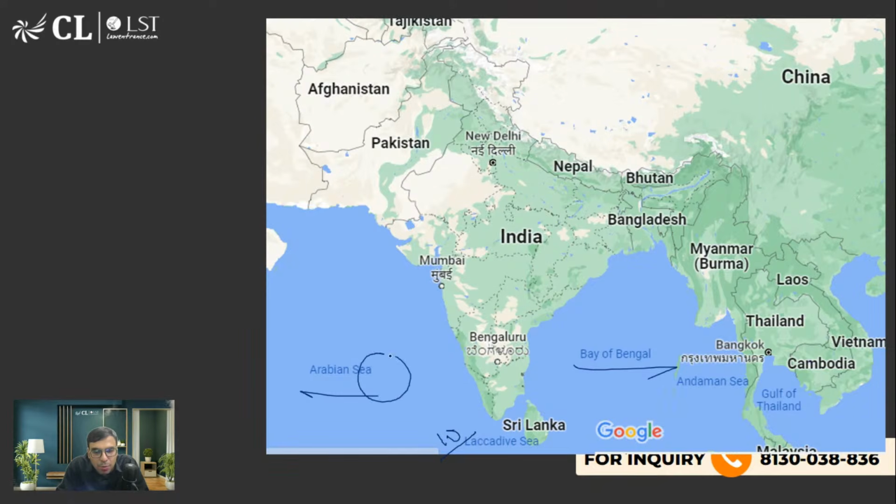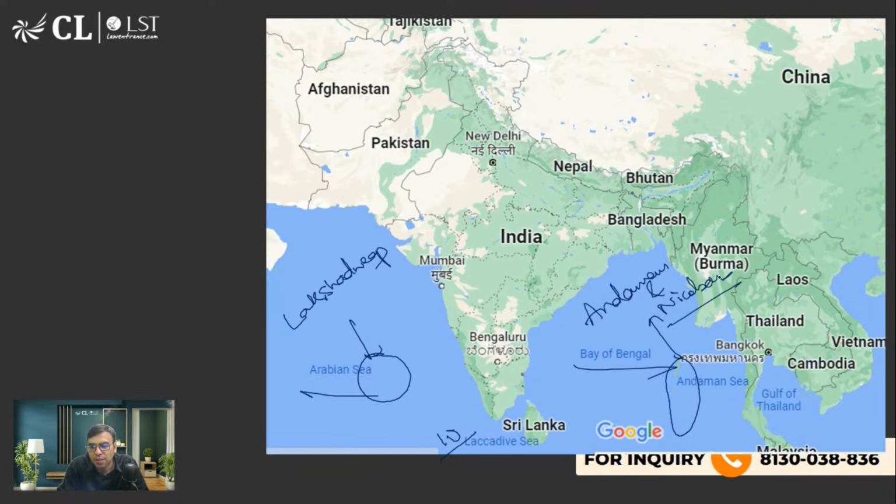So these group of islands are called Lakshadweep Islands. And here there is a group of islands called Andaman and Nicobar group of islands. Okay. So the capital of Lakshadweep is Kavaratti, and the capital of Andaman and Nicobar is Port Blair. Okay. So these are the basic things you should be knowing about.